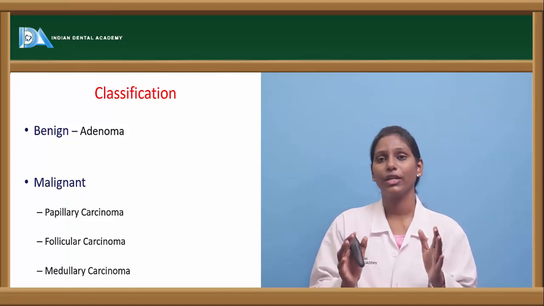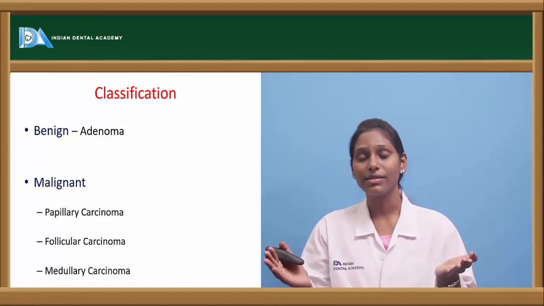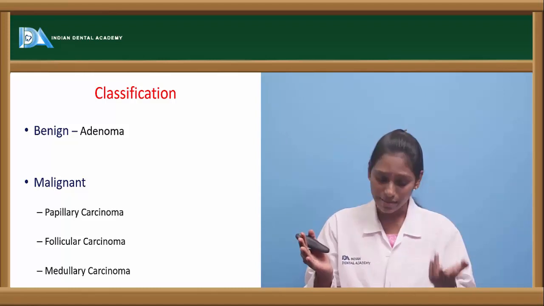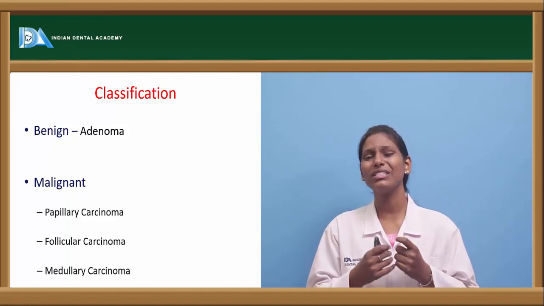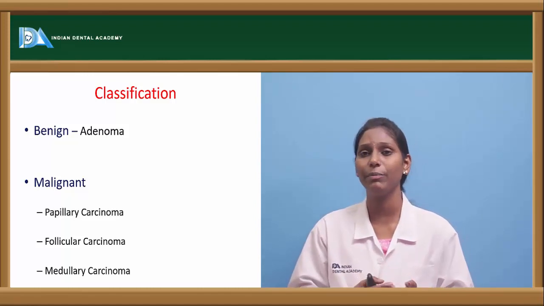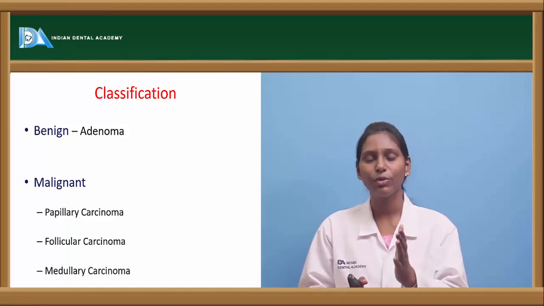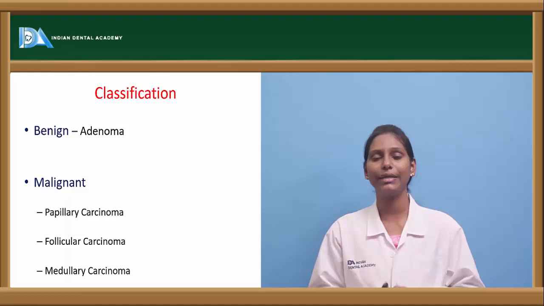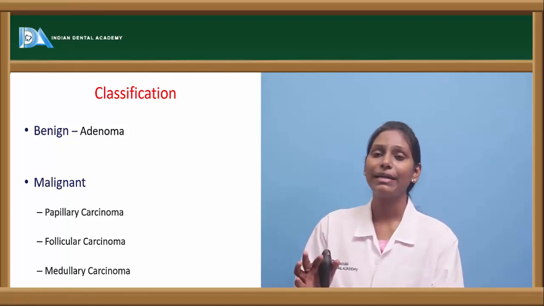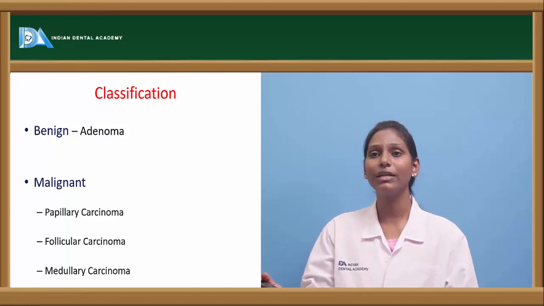exclude if there is any follicular carcinoma, because both follicular adenoma and follicular carcinoma are clinically, isotopically, and also cytologically very similar. So just FNAC also could not sometimes help you unless you go for a histopathological examination. So FNAB would be a better one. Instead of an open biopsy, you can also go for a core needle biopsy in case of identifying your follicular carcinomas when you're suspecting a follicular carcinoma.